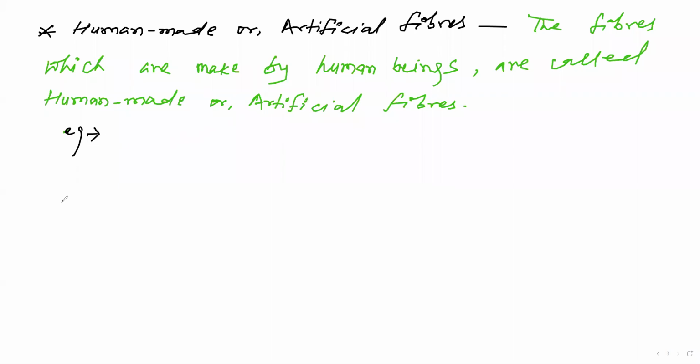These points are written here by notes: rayon, nylon, polyester. These are the human made or artificial fibers. Okay, these are used for making different types of clothes and other materials we use in daily life. Here we write something through note.